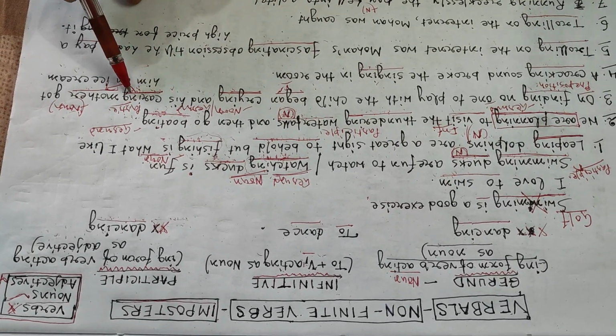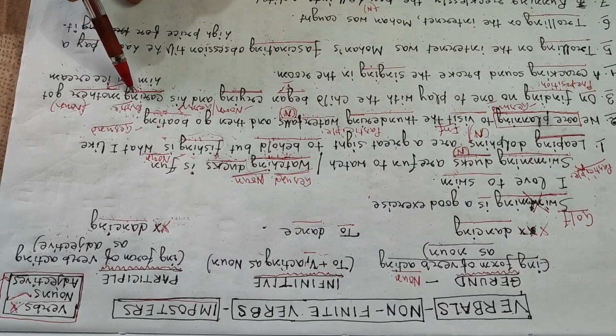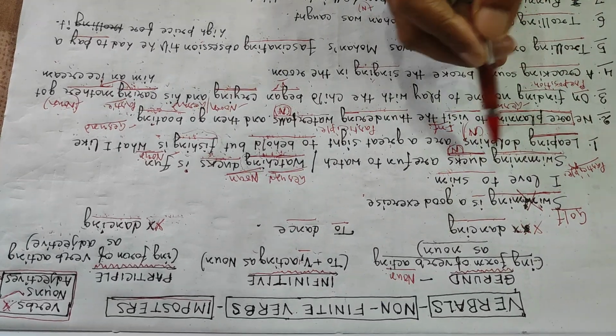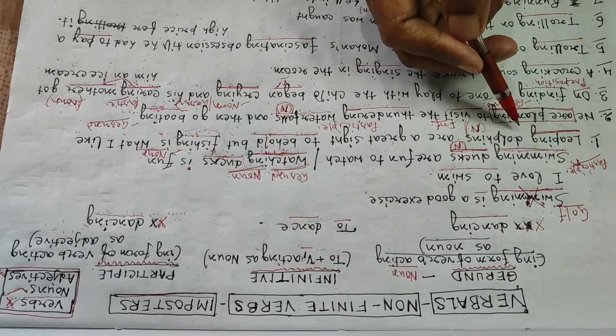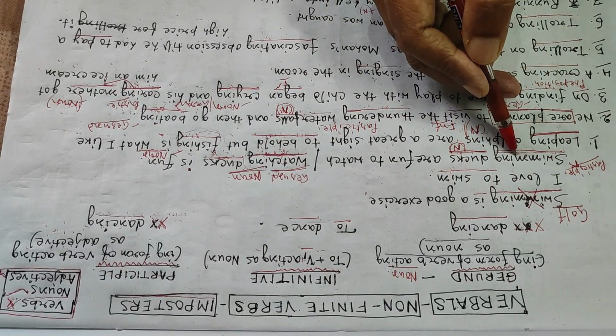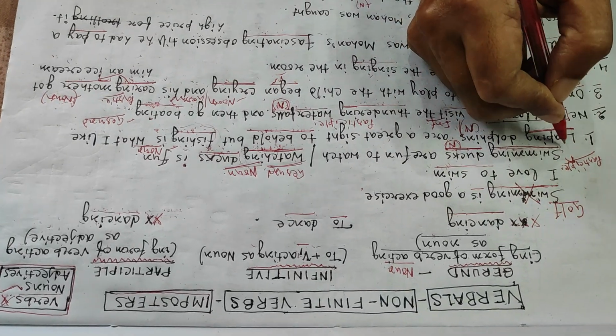That means an adjective can be replaced only by an adjective. Take swimming ducks. Swimming is a participle, it is an adjective, as we have already seen. We can replace it with another ordinary adjective. We can say pretty ducks.